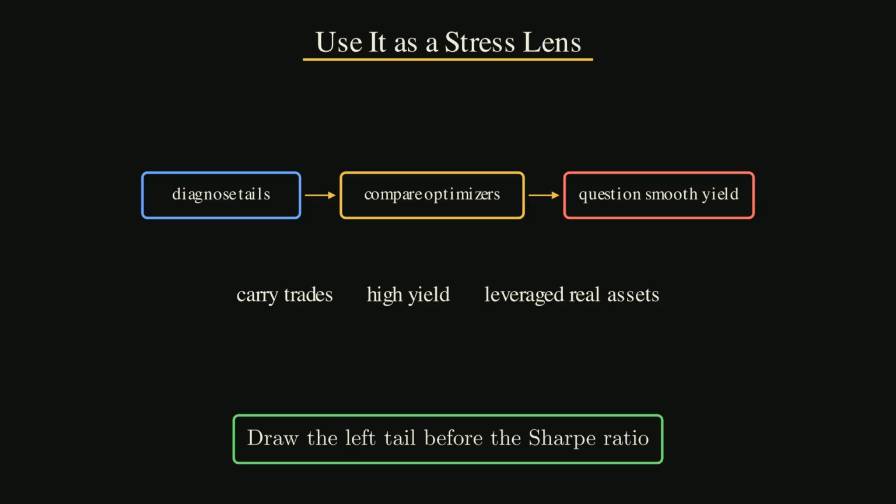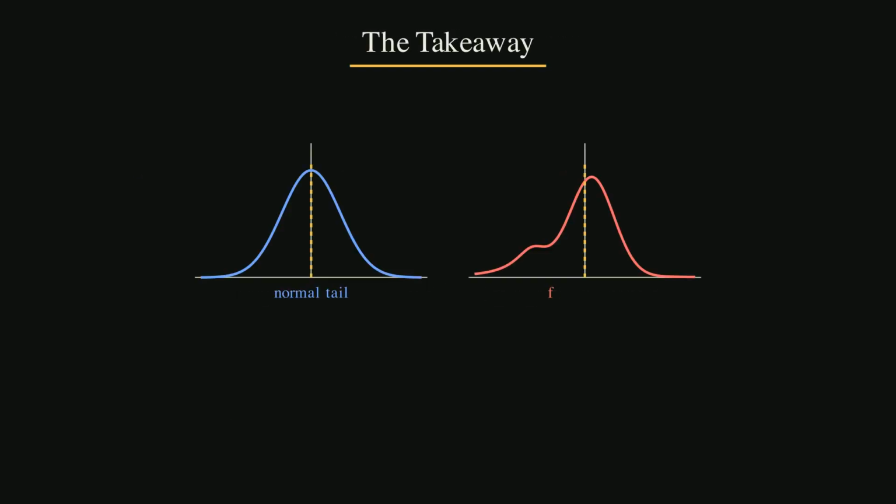Third, use it as a warning about smooth income. High-yield, leveraged real assets and carry trades can look attractive for years. They can collect small gains. Then one bad state gives back years of comfort. M-CVaR asks whether the yield is paying enough for that rare bad state.